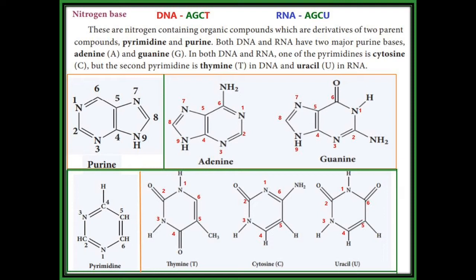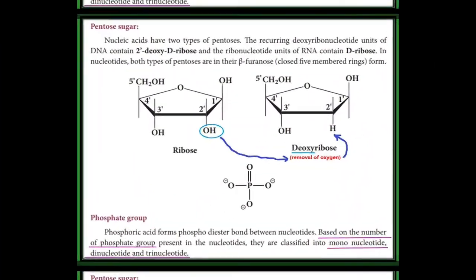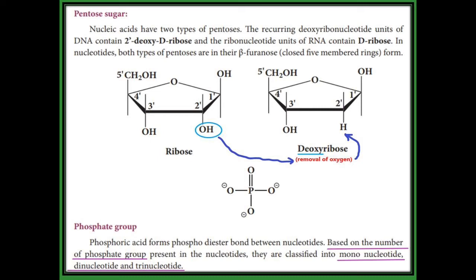So what is the difference between DNA and RNA? DNA contains adenine, guanine, cytosine, and thymine. But RNA contains the first three the same: adenine, guanine, and cytosine. Only the fourth one is different, that is uracil. DNA and RNA differ in their nitrogenous base.